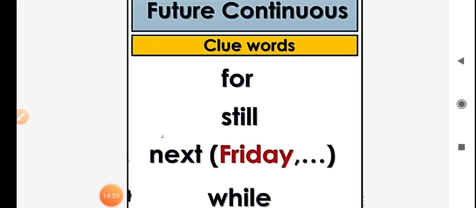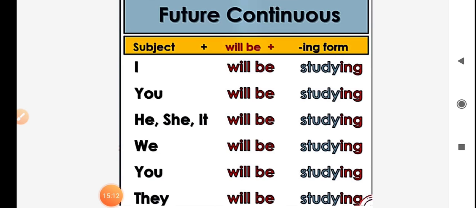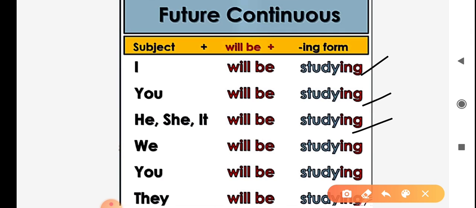Here are some clue words for future continuous tense. First, for, still, next Friday, next Saturday, etc. While. Some more examples of affirmative sentences in future continuous tense. I will be studying. You will be studying. He will be studying. She will be studying. We will be studying. They will be studying.